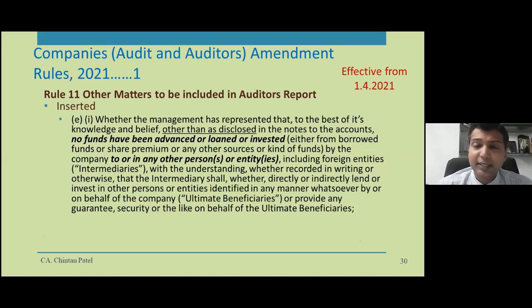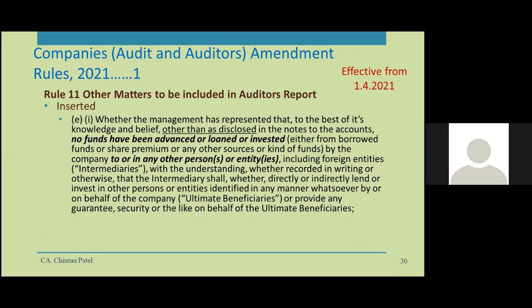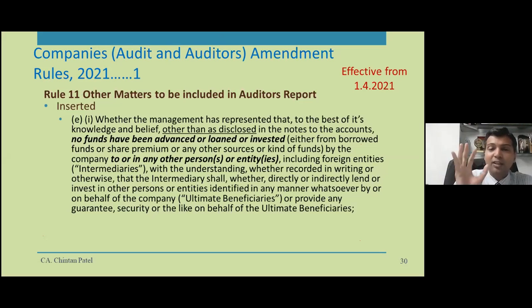And same way, Schedule 3 talks about this thing, and auditor amendment rules also say that the auditor has to look at the disclosures and confirm that they are appropriate, not misleading. There is nothing which they believe is not being disclosed. That is what the auditor also has to check, verify, and report in the auditor's report.